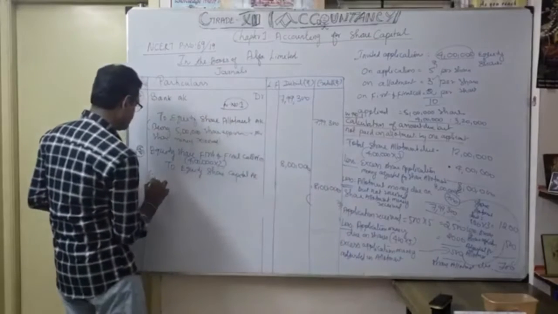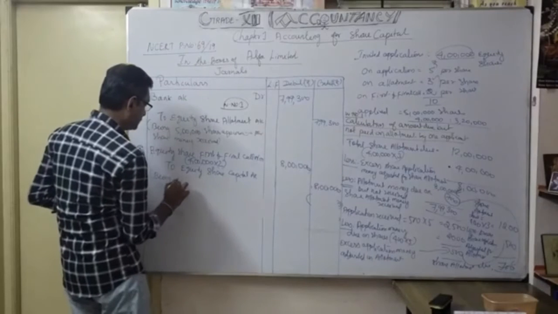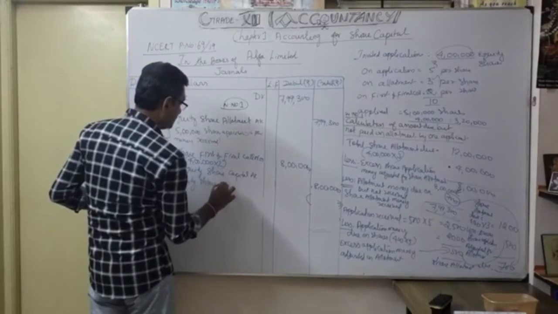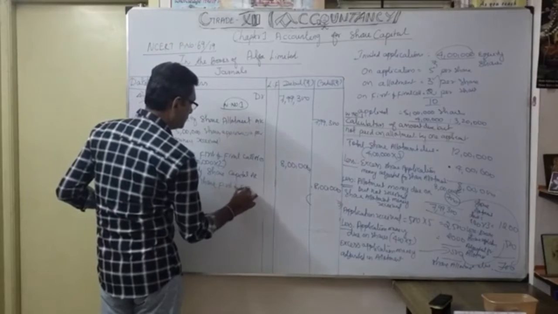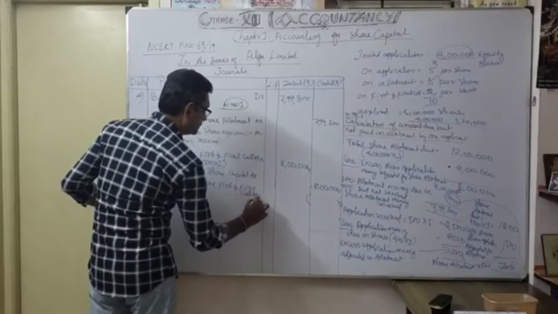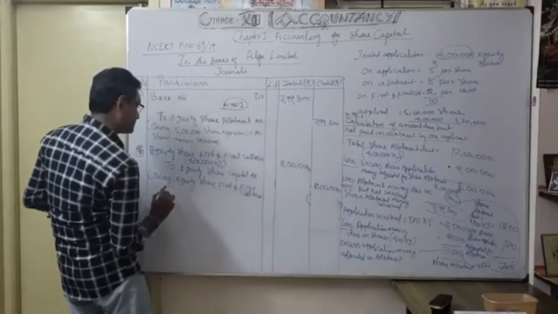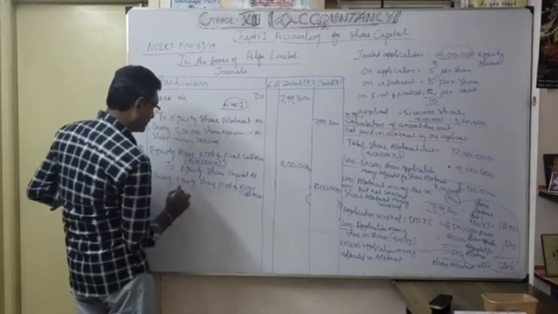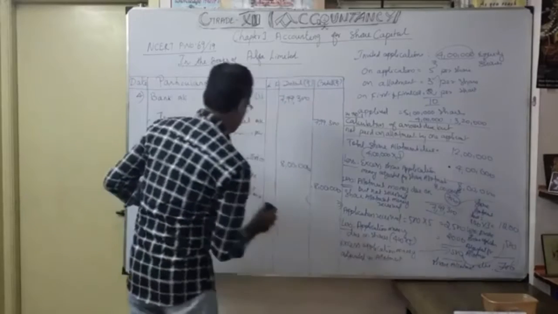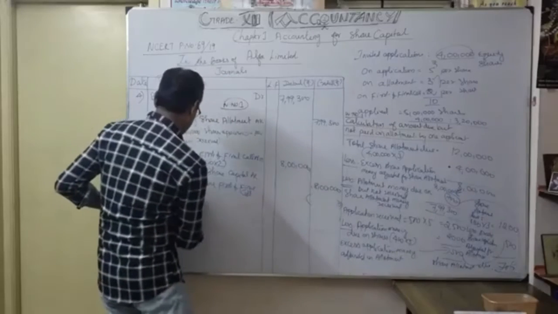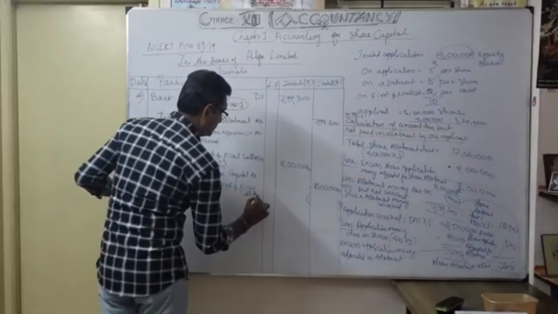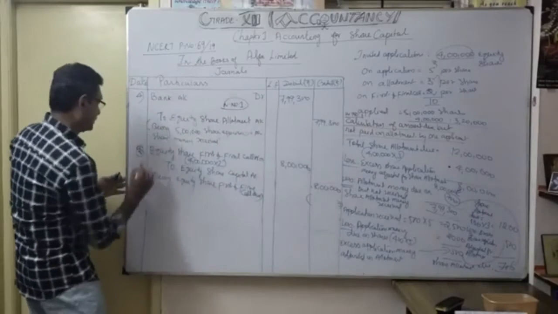Narration being equity share first and final call due. How much? If the equity share first and final call due. Okay. Final call due. So that's what we have to write in the narration. Final call due. Okay. Now, sixth transaction.